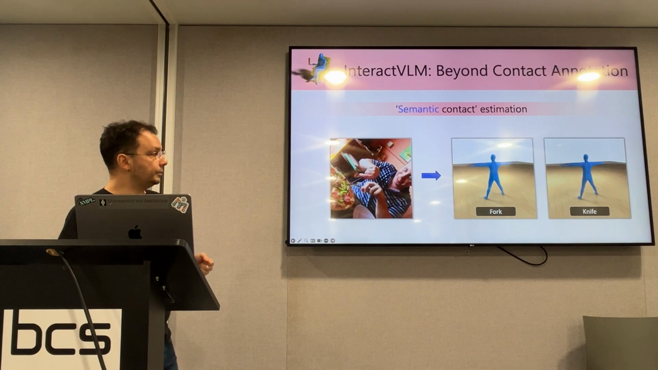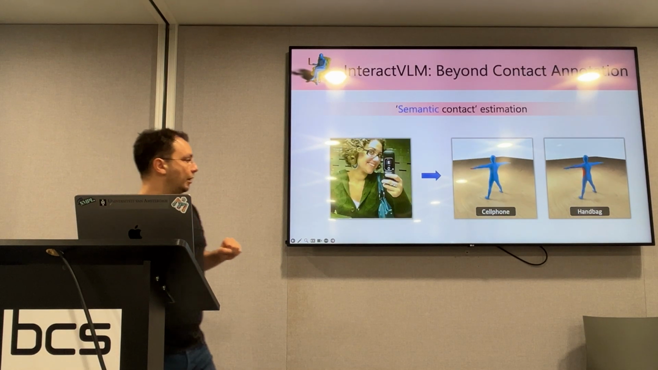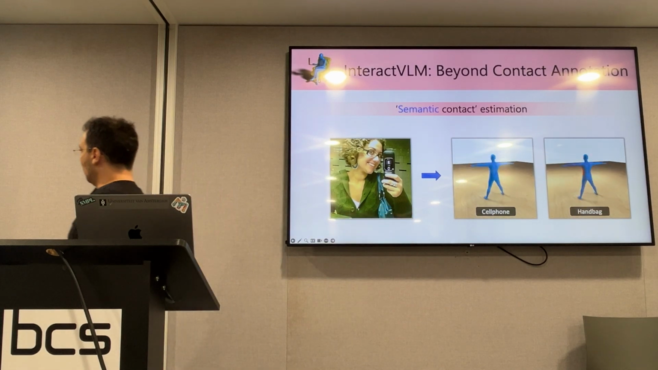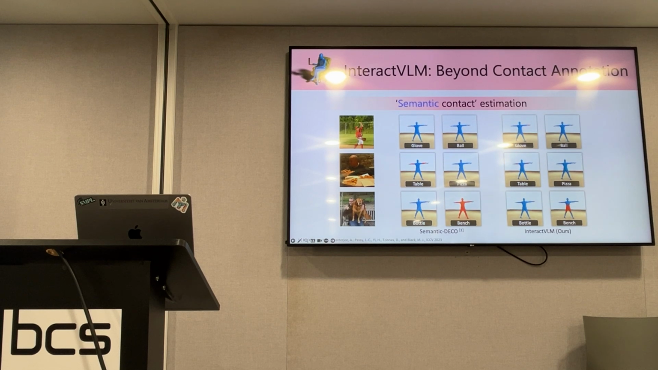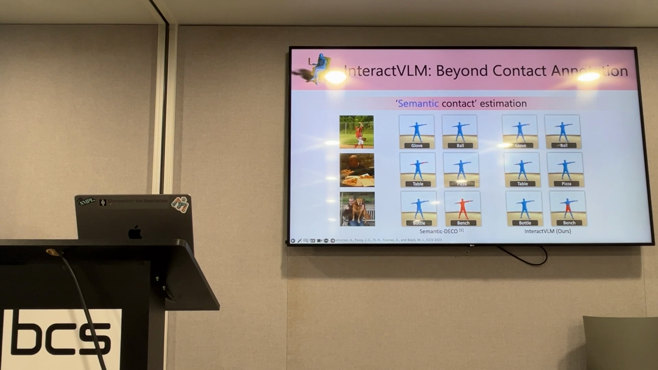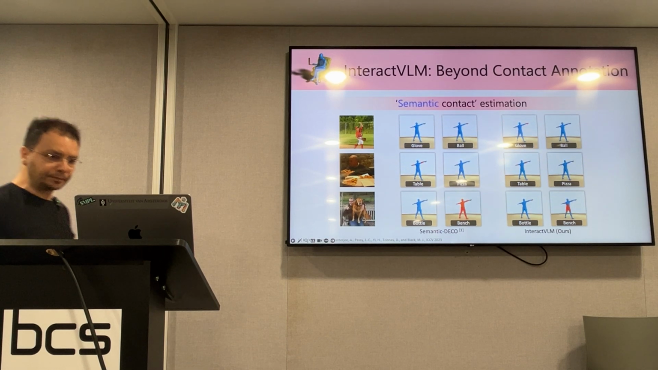Having dinner, so contact mainly on the hands. And taking a selfie with a phone while having a handbag. We also compare to the previous method that we introduced earlier, and we extend this for this new semantic contact task. And we see that just using 3D annotations, models trained on these have a lot of false positives and false negatives, while exploiting the knowledge of VLMs gives us robustness.